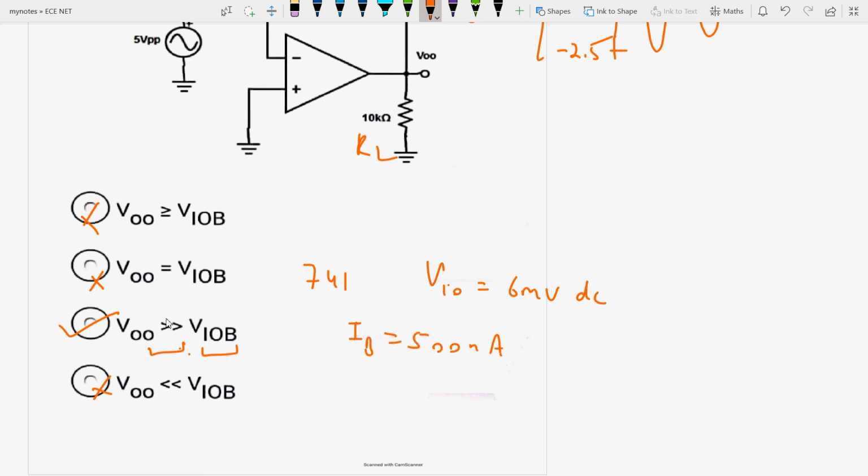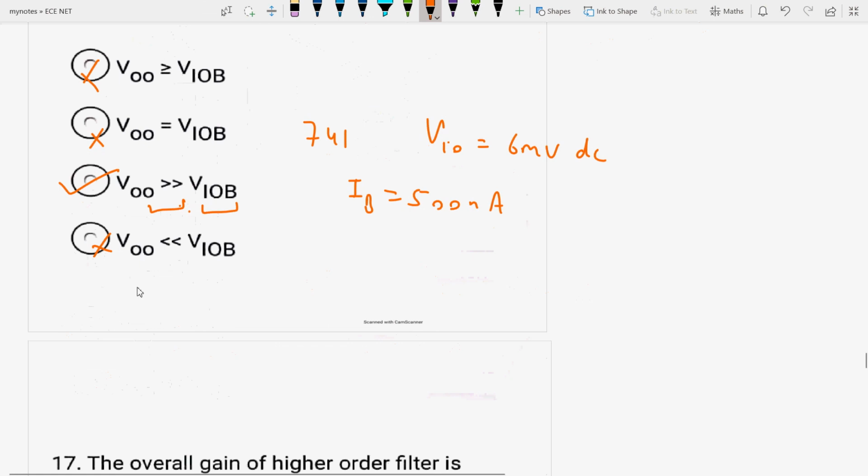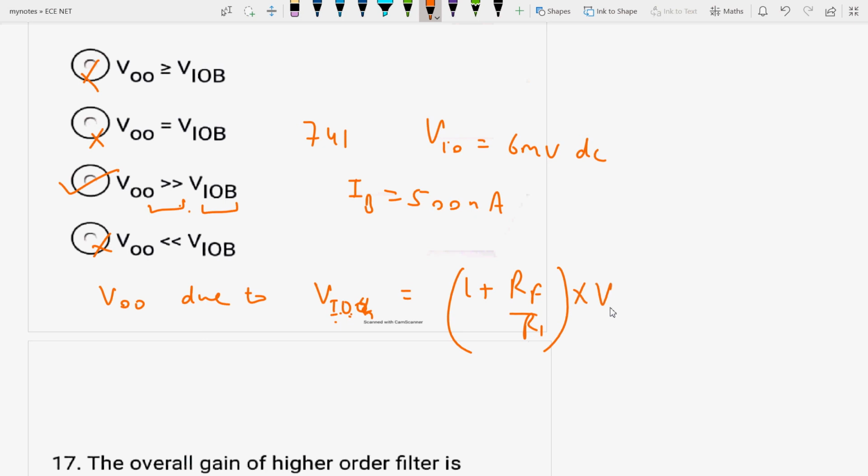So the output offset voltage due to input offset voltage, VOO, is given as (1 plus RF upon R1) into VIO.